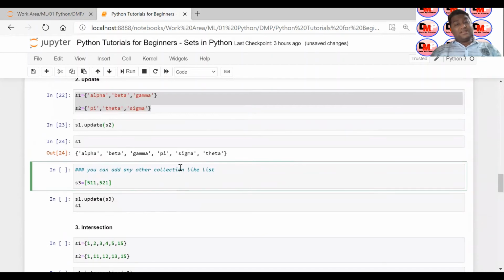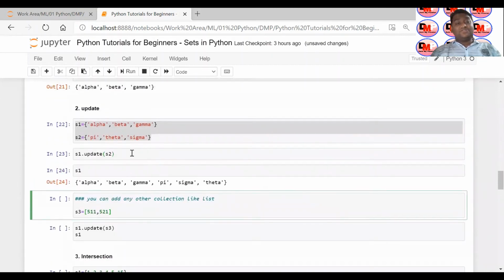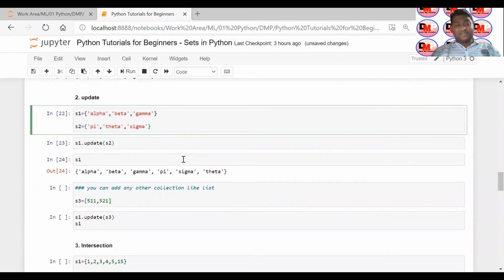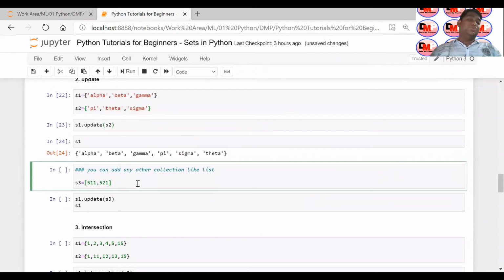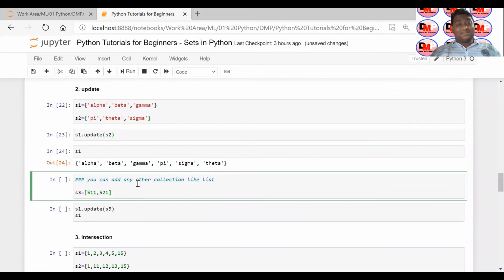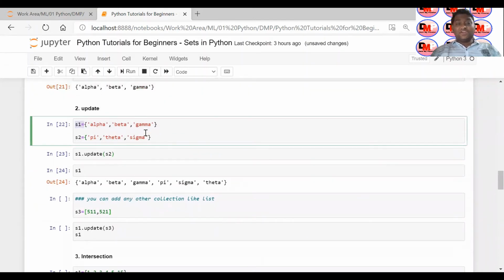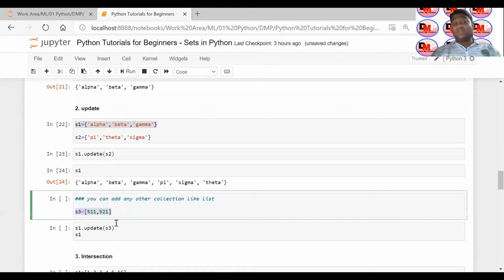Okay, so we are talking about sets only, right? Suppose S1 is your set, and suppose S3 is your list. In that case also, you can combine these two collections and put the results back into S1. So let me show you.